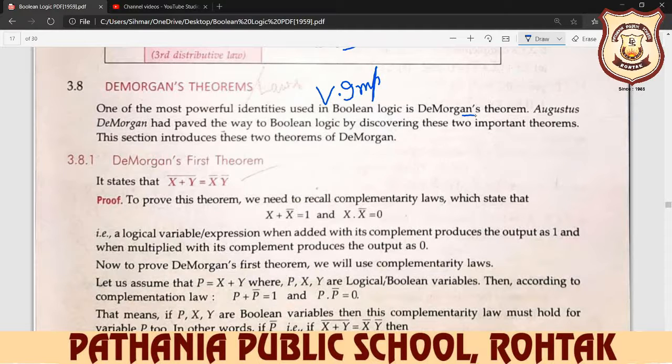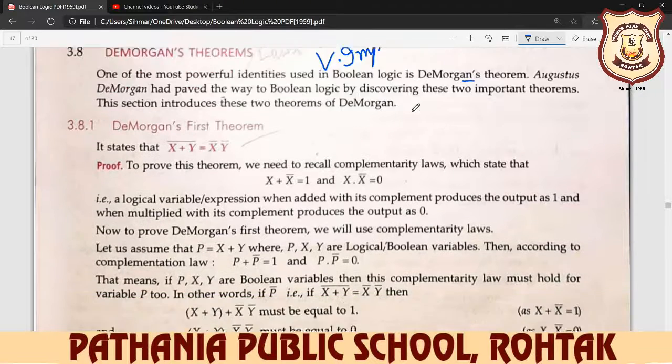In De Morgan's laws, two terms are there. This section introduces these two terms of De Morgan.